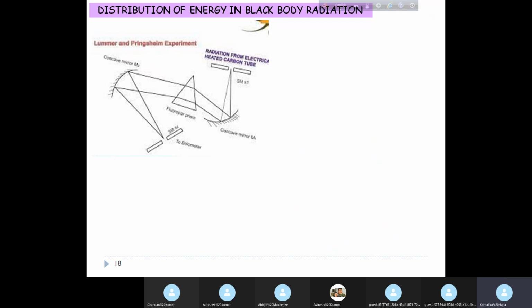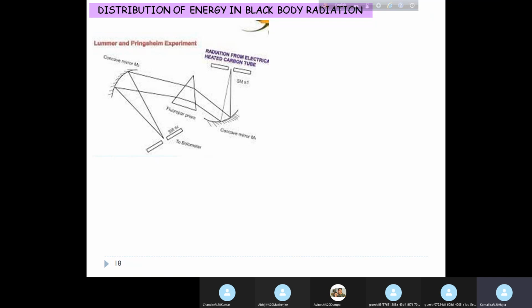So this is a typical arrangement to analyze the energy of black body radiation.